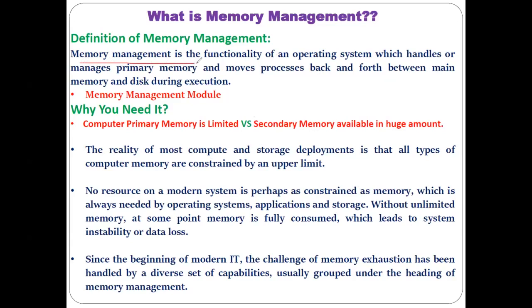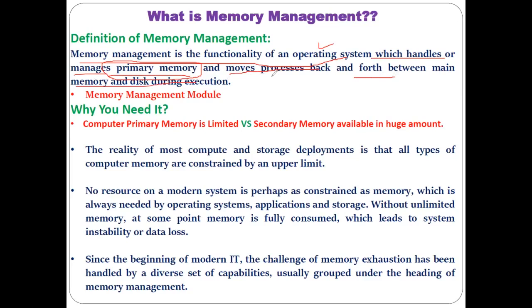Memory management is a functionality of the operating system, that already I told you. It is one of the great roles performed by the operating system, that is managing the memory. So memory management is the functionality of the operating system which handles or manages primary memory. Which memory does it manage? Primary memory, that is your random access memory. How? By moving the process back and forth between the main memory and the disk.